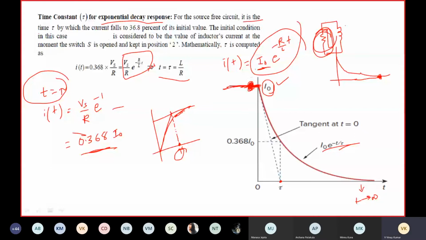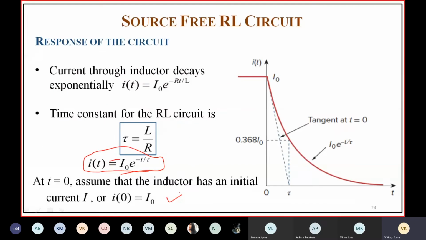So with the initial value, you are going to have the expression like this: I of t is equal to I naught e power minus t by tau. I of 0 is equal to I naught. Instead of having a circuit like that, if I have a circuit like this, a simple source free RL circuit without connecting any source, and if the initial value I of 0 is given, then you can use this expression here.